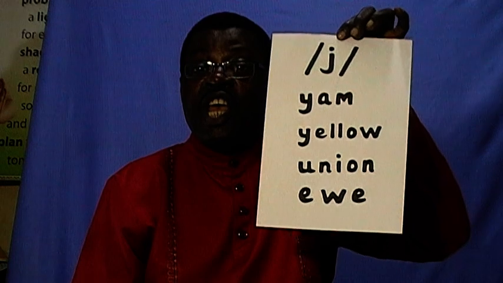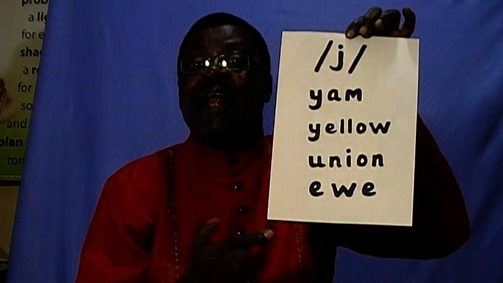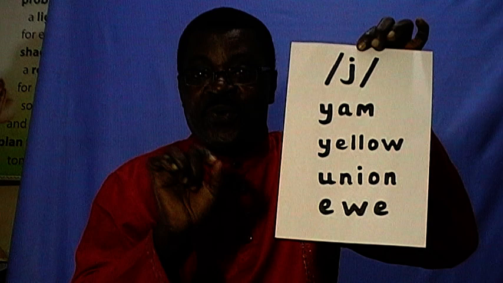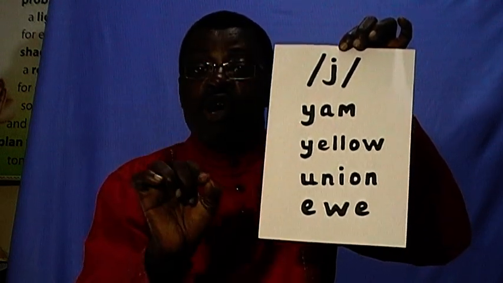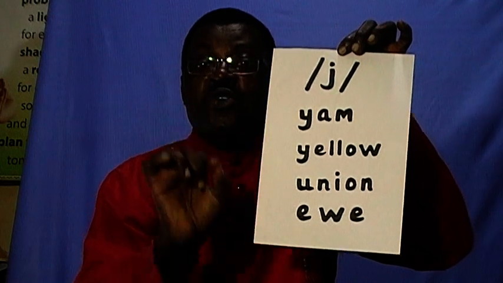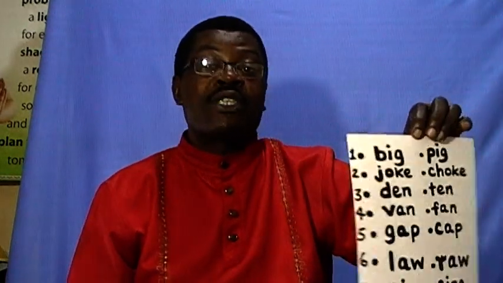You say you. So you can realize there's that consonant sound y, not an, ewe. Ewe, no. You with the sound y. So yam, yellow, union, you. Clear? Good.